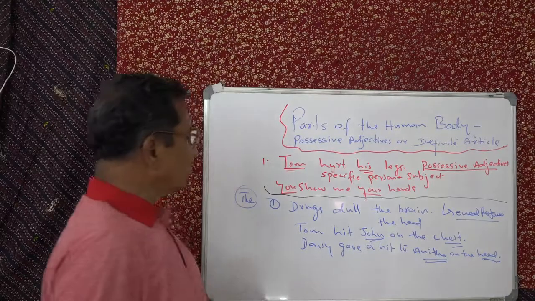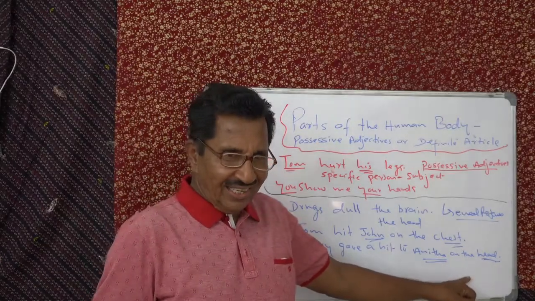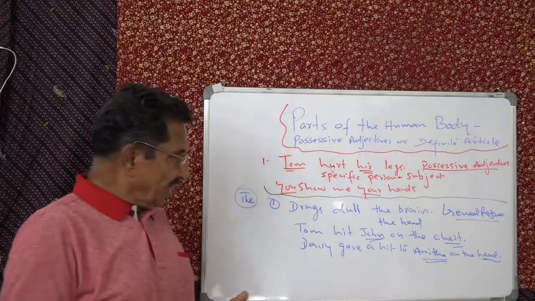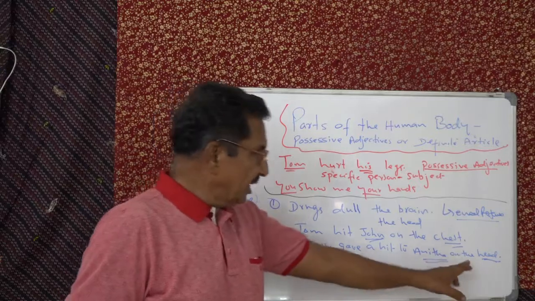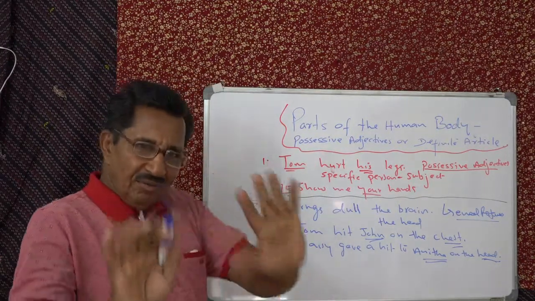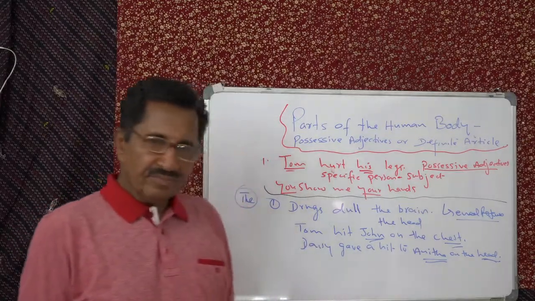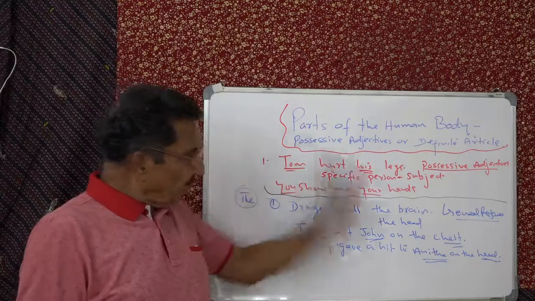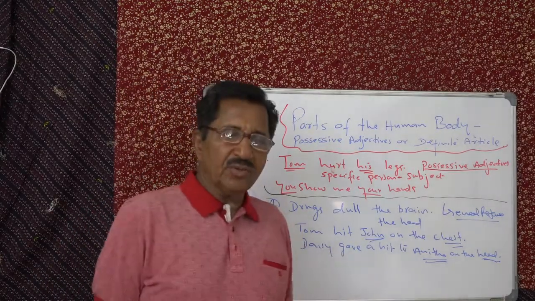In that case also you are using "the". If the part of the body is the object or indirect object, then you have to use "the". If it is the subject, then a possessive adjective. Otherwise, "the". That's what I said. So there is only one place where you have to use a possessive adjective. All the other places you have to use "the".